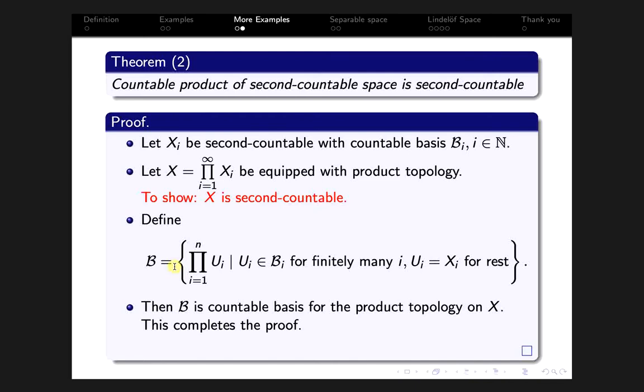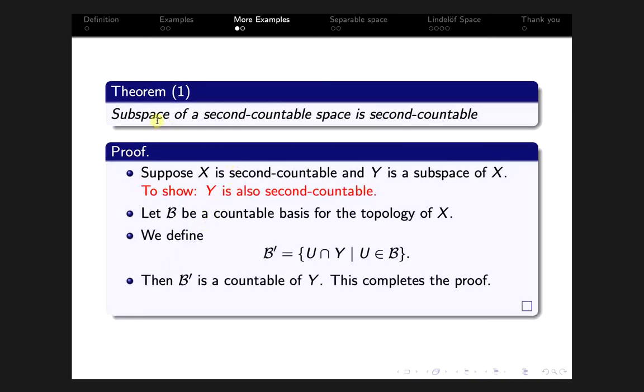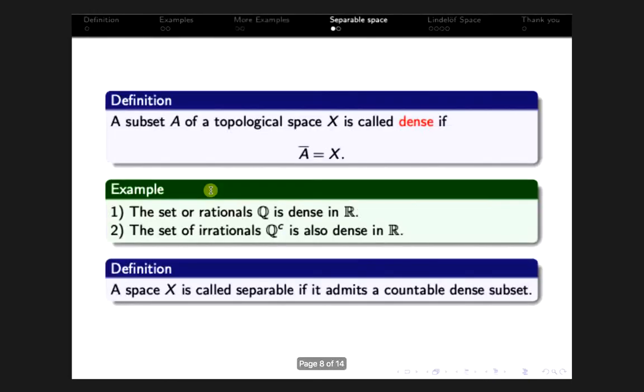So for every second countable topological space, its subspaces are also second countable. Here we can generate many examples.